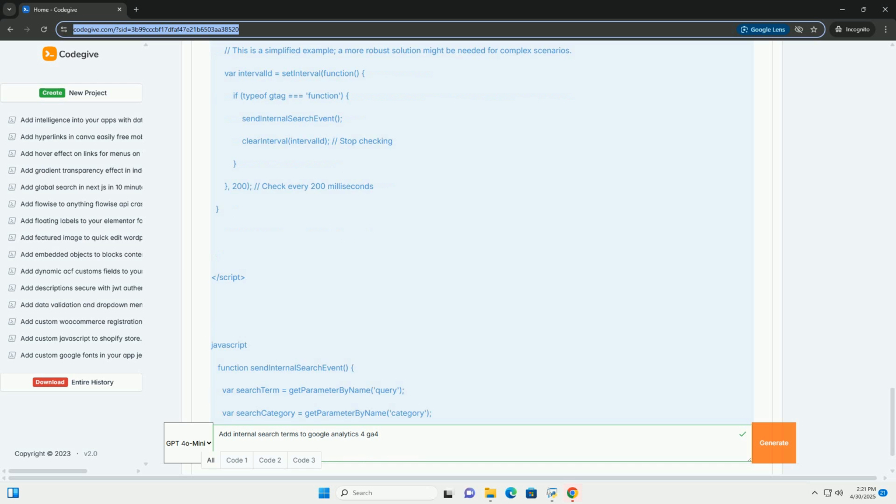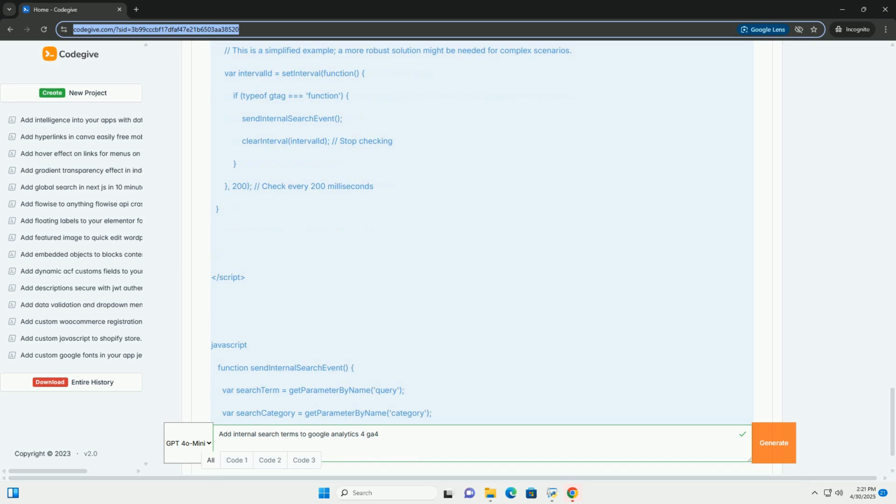Customize reports. You can customize existing reports by adding your search term custom dimension as a secondary dimension or by creating filters based on search terms. 3. Create new reports. GA4 allows you to create custom reports based on different templates. Choose the template that best suits your needs and add your search term dimension and relevant metrics.